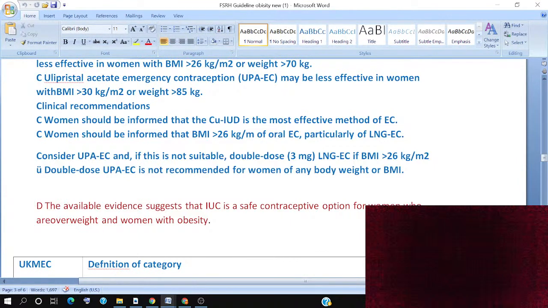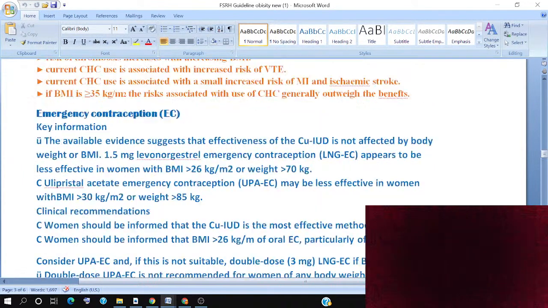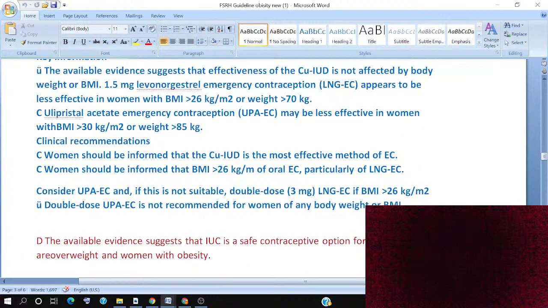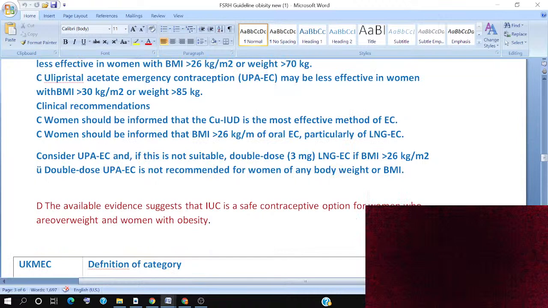So we cannot go for a double dose like 3 milligrams, because they discussed that 1.5 is not going to be effective as body mass increases. So for LNG-EC, if the BMI is more than 26 kg/m², a double dose of UPA-EC is not recommended for a woman of any body weight or BMI. So this is a recommendation. We cannot use a double dose, so we have to go for the copper IUCD as the method of contraception.